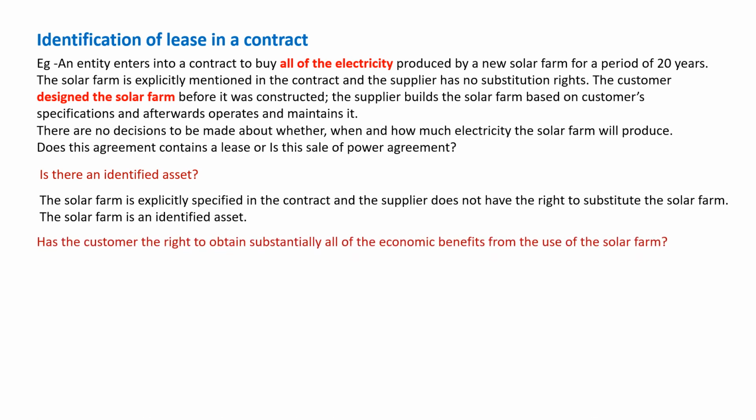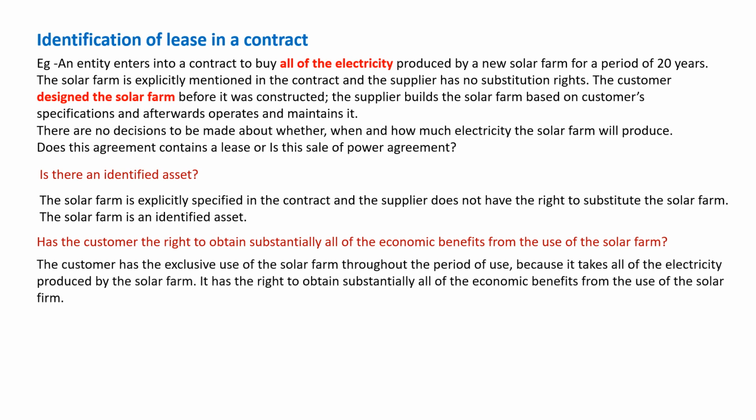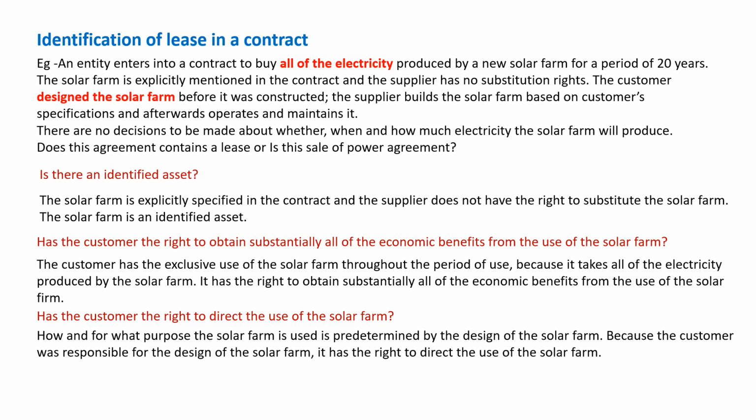Has the customer the right to obtain substantially all the economic benefits from the use of the solar farm? The answer is yes, because the contract says that the lessee is going to take all the electricity for 20 years. Has the customer the right to direct the use of the solar farm? This is very clear because it is predetermined, and he has designed the solar farm as well. He has agreed that he will be taking all the benefits out of the solar farm for the 20 years time. So the contract contains a lease of a solar farm. It is not a sale deed.